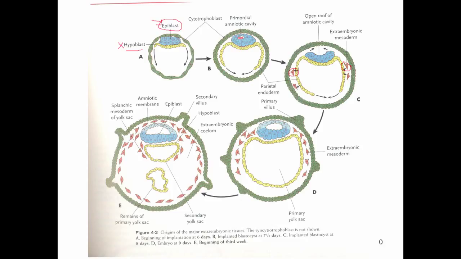And that hypoblast is actually forming something called the yolk sac. And again, the yolk sac is supportive tissue. Among other things, it actually helps produce red blood cells for the embryo before the embryo's bone marrow can produce red blood cells. Okay?